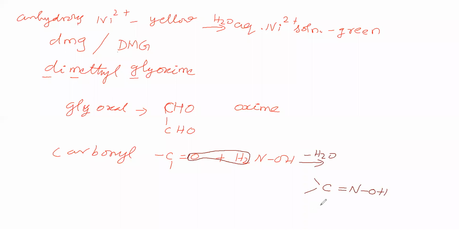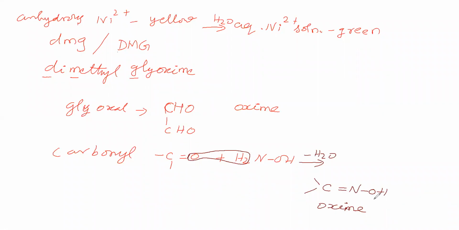This is called oxime. C double bond NOH is called oxime. So how is oxime formed? A carbonyl compound reacts with hydroxylamine to give oxime. The oxime formula is C double bond NOH.